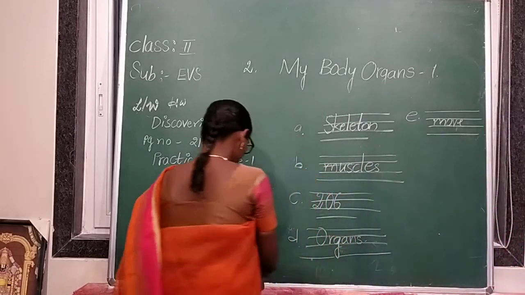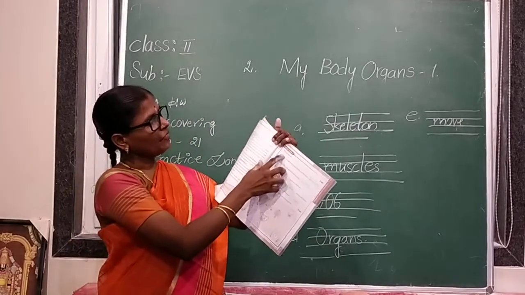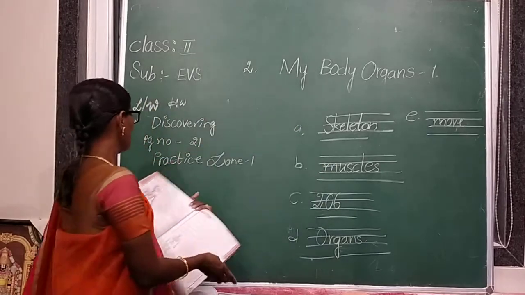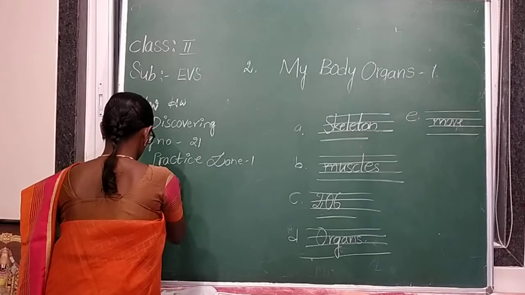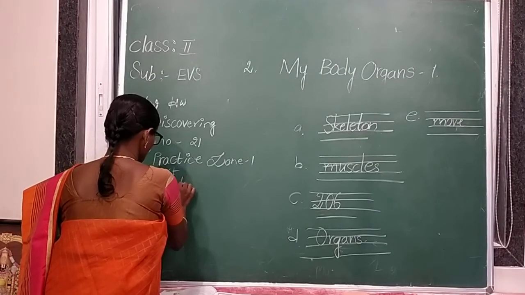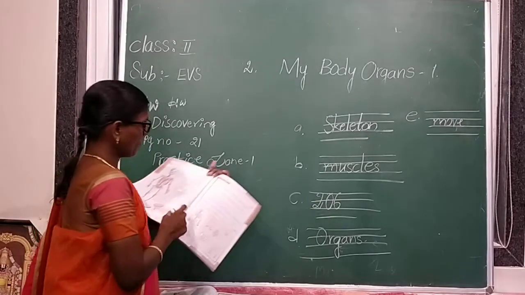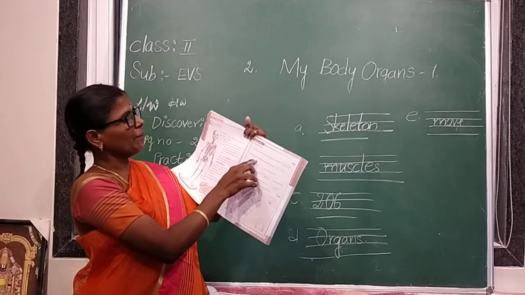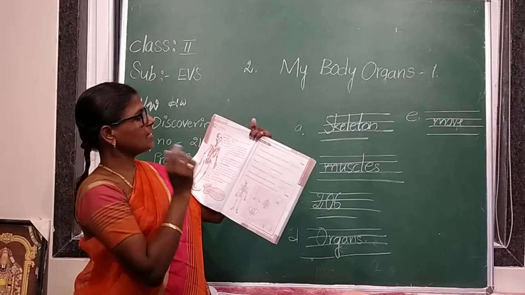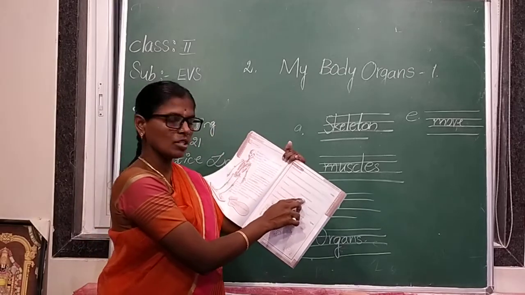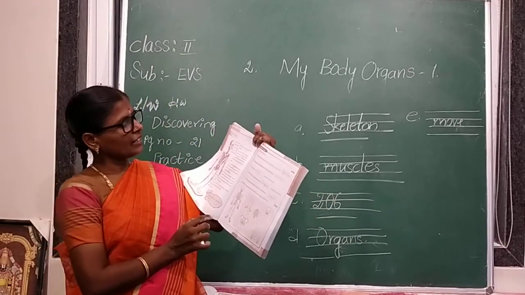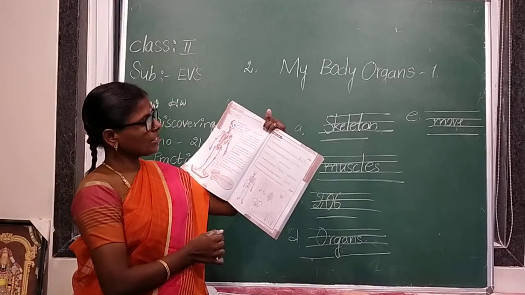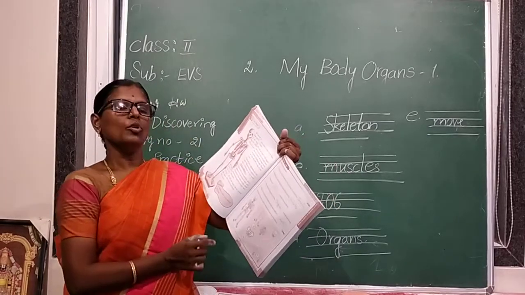Understood everyone? Today's EVS homework. Fill in the blanks. Practice zone, page number 21, first bit. The bony framework of our body is called the skeleton. Between the skeleton and skin are the muscles. There are 206 bones in our body. The skeleton protects the organs inside our body. The bones and muscles help our body to move. Okay.